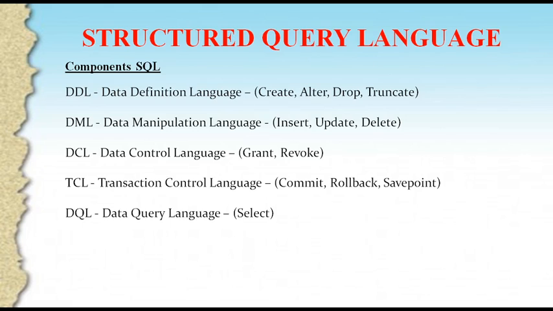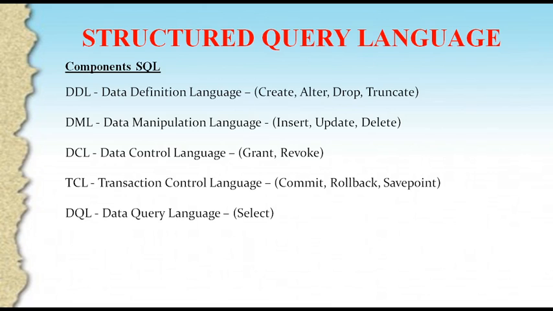If you want to delete a specific row, for that we have to use some conditions that will be taught in future classes. So next one is DCL. The commands of DCL are grant and revoke. This is what I explained to you, authorization.